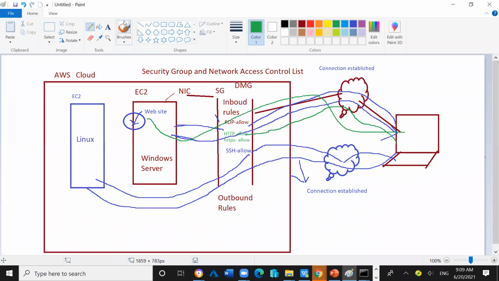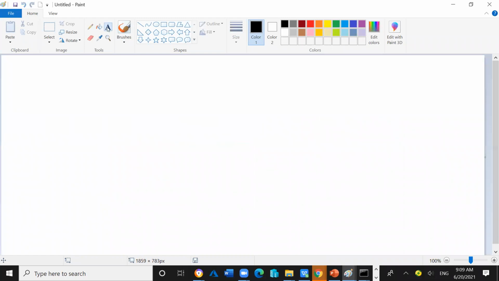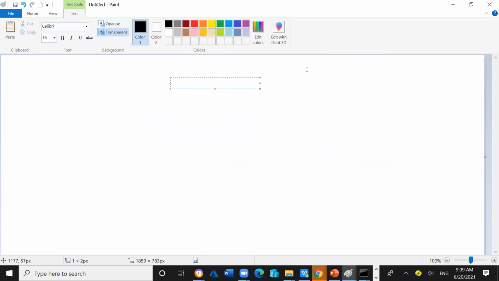There is one more important thing I will discuss with you. There are 2 types of firewall. The first type of firewall we are calling a stateful firewall. The second type we call a stateless firewall.